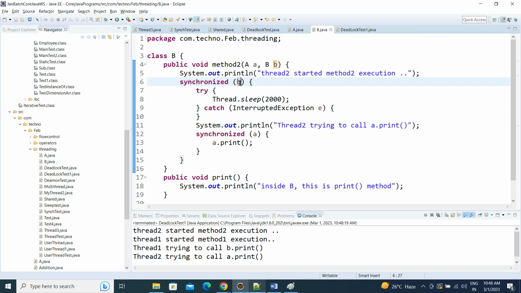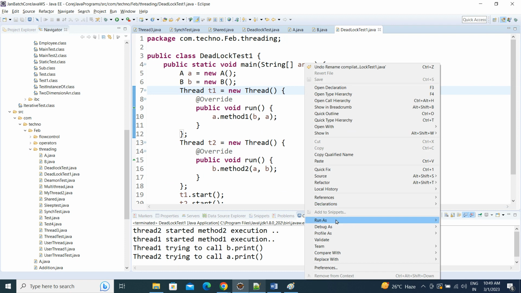Here also it is B A, and let's make it A and B. Normally we call the A class object, right? It should be in A and B order.